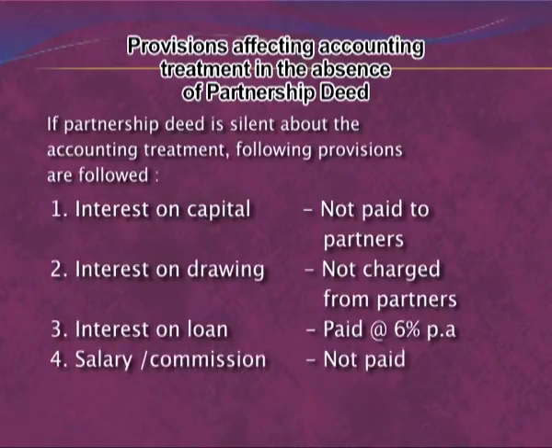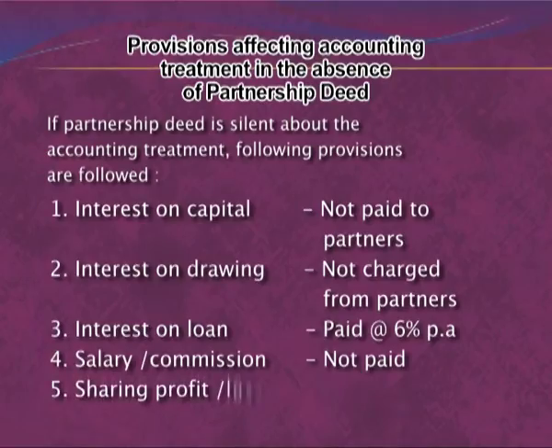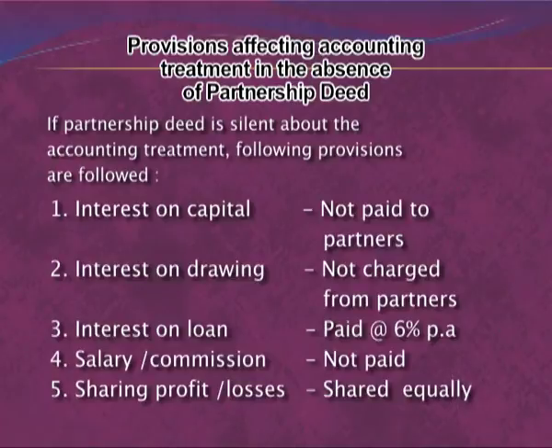If the partnership deed is silent or absent, then no salary or commission will be given to the partners, whether it is mentioned in the question or not. Last, sharing profit and losses. If the partnership deed is absent or silent about the profit sharing ratio, then we assume that all the partners will share the profit equally.